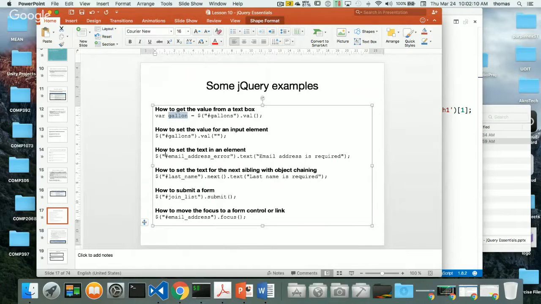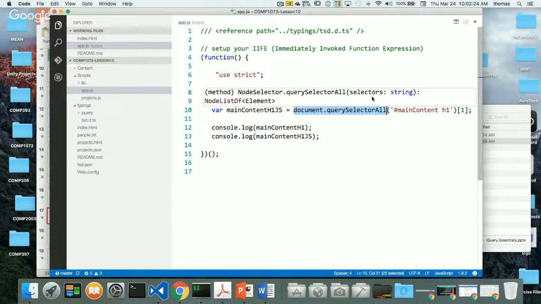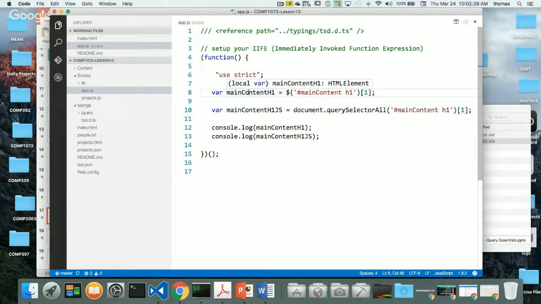So just letting you know, the first piece is we target, and the next piece is we do something to it. So value and text. Let's try different things like that and see if we can do the same with JavaScript, if it's possible. I'm looking at this first element. Remember, I'm getting back an array of elements here. If I want to get the value of the first element, I just have to type val. So let's see what I'm getting back now with our console log.